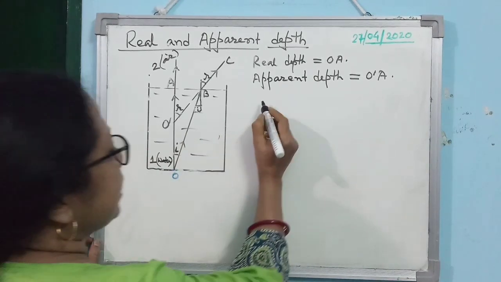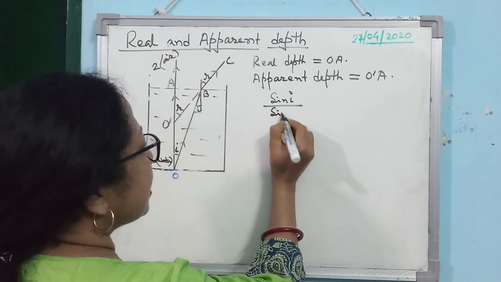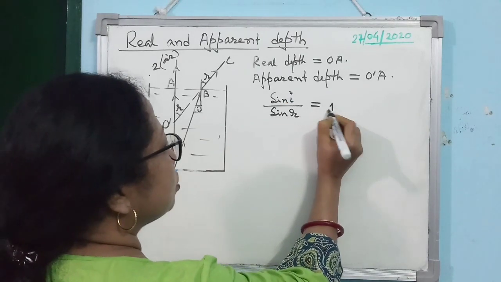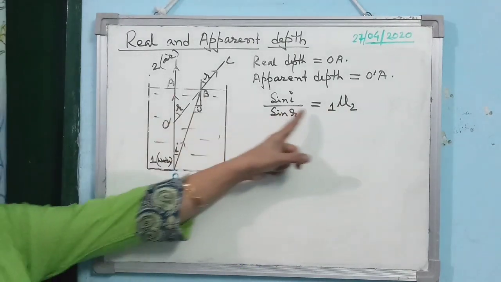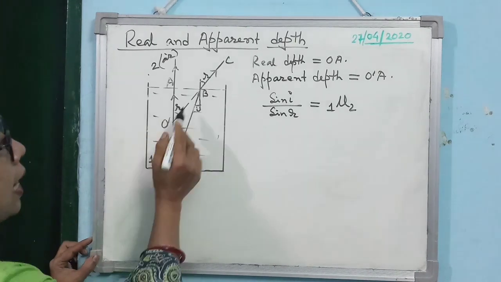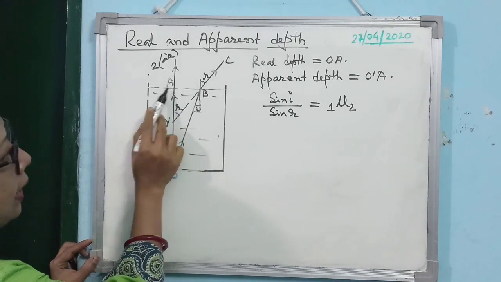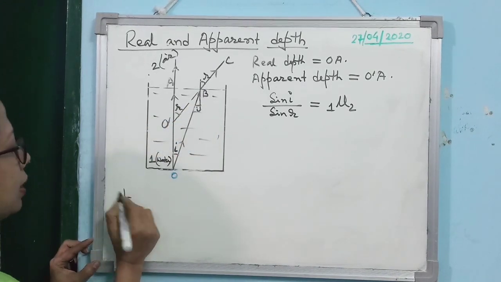So if I apply Snell's law, then what I can write, you see, sin I by sin R is equal to 1 mu 2. Clear to everybody? Sin I by sin R is 1 mu 2. Now, what will be sin I? Look at the triangle ABO. I am writing it here.